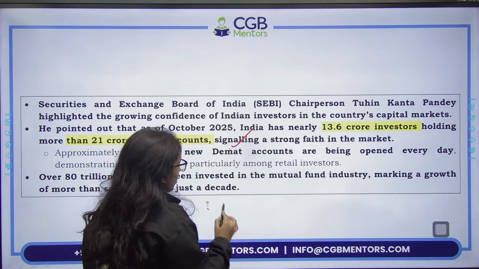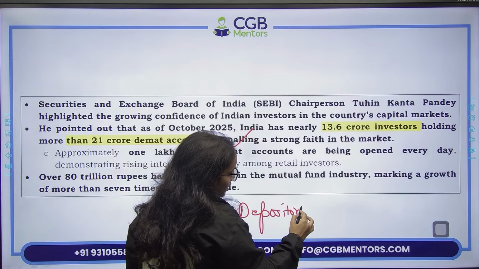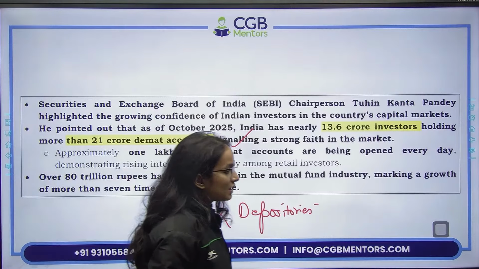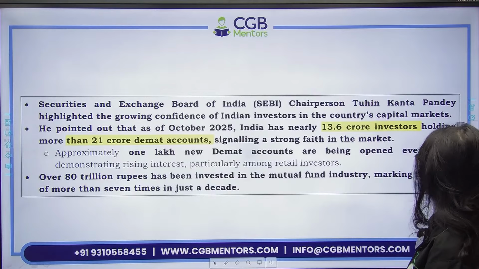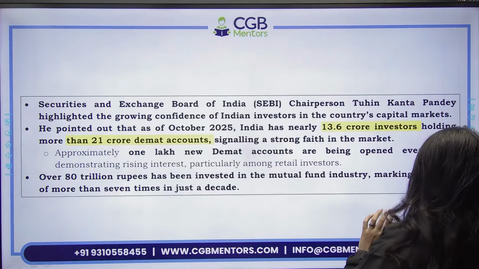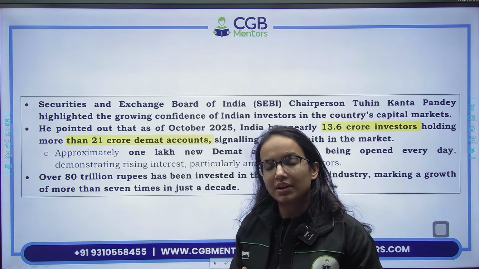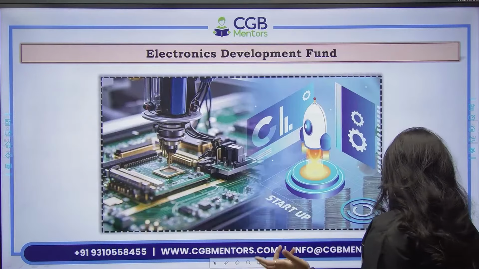So we have 2 depositories. रेगुलेट और मेंटेन कौन करता है? We have 2 depositories, the CDSL and the NSDL, right? तो CDSL एंड NSDL हमारे पास 2 डिपॉजिटरीज हैं फॉर दिस पर्पस, which regulate the demat accounts and all. So basically it is signaling that more people are getting into the financial markets, right? So the sentiment is positive.